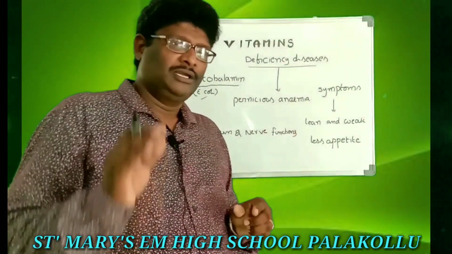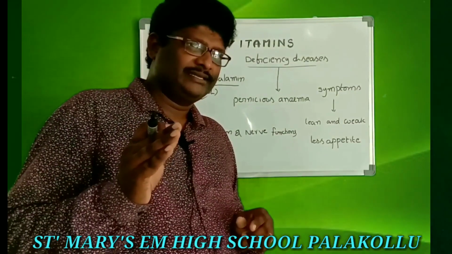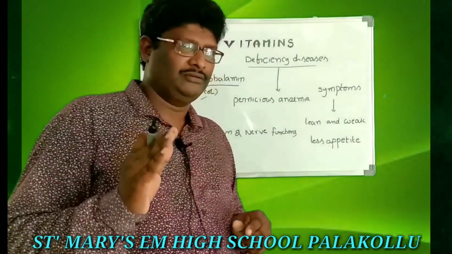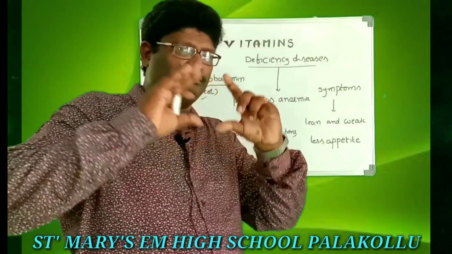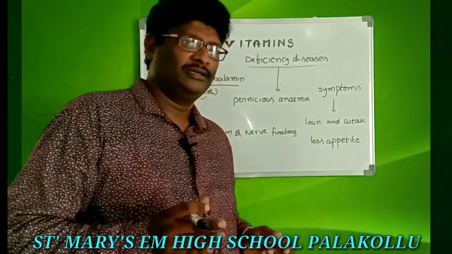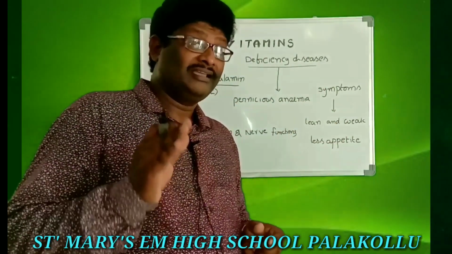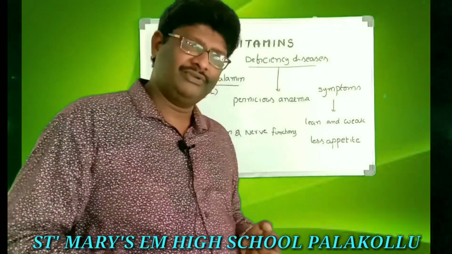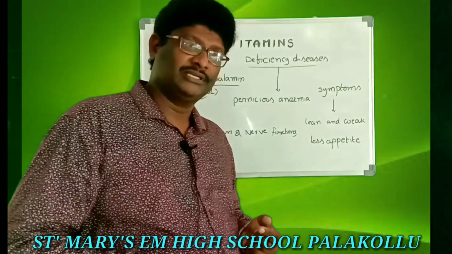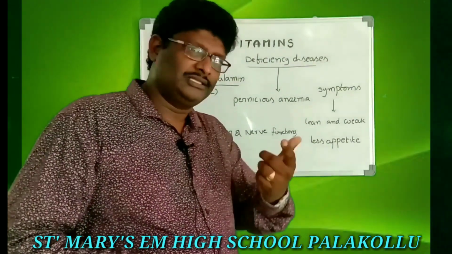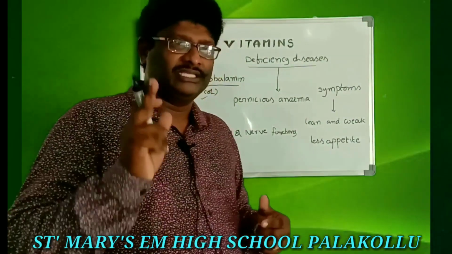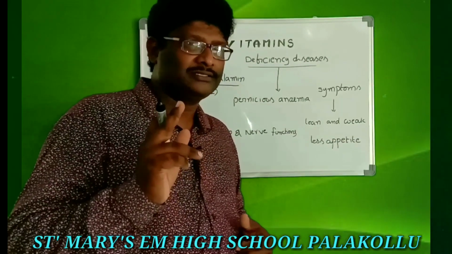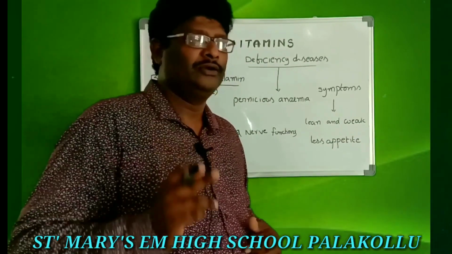These three vitamins, B6, B9, B12, are found in leafy vegetables, dry fruits, meat and milk. These are all the sources for B6, B9 and also B12. Okay.